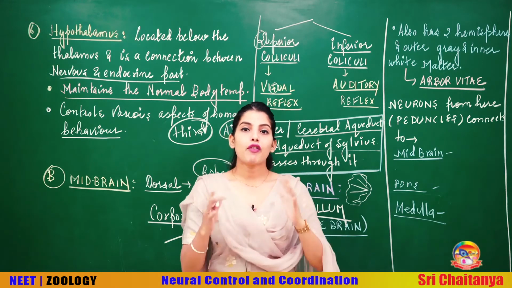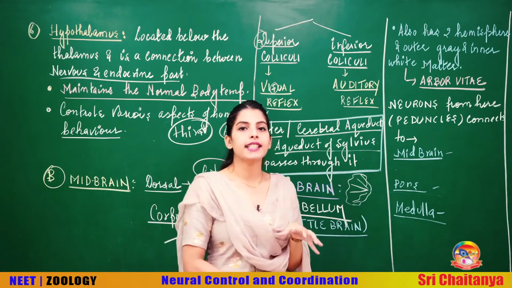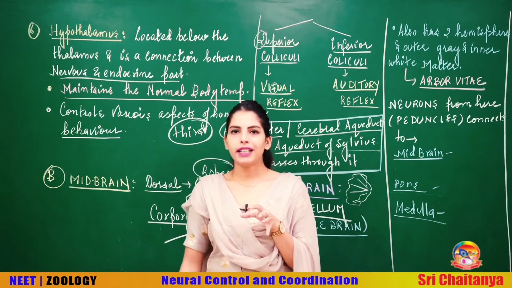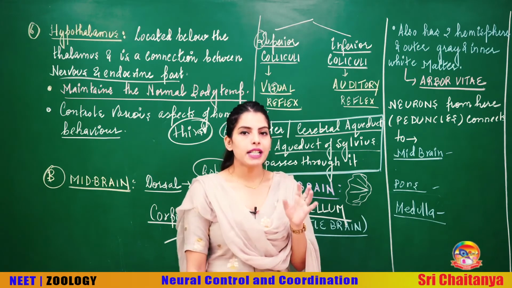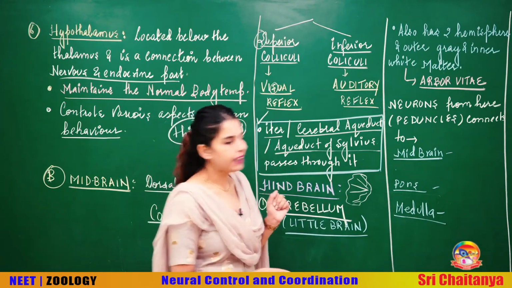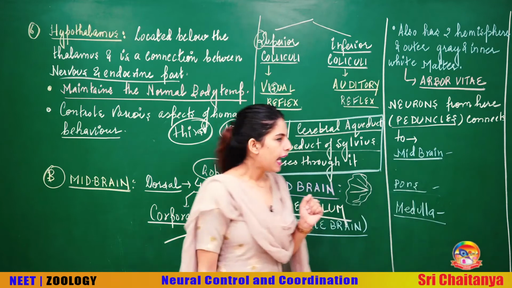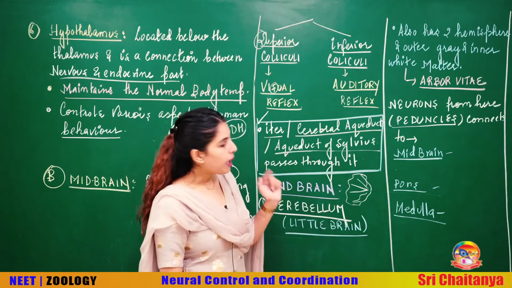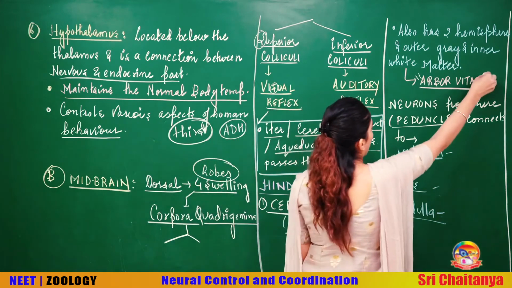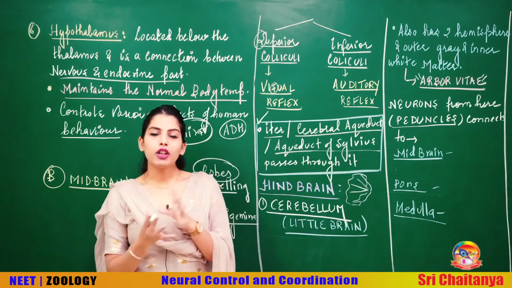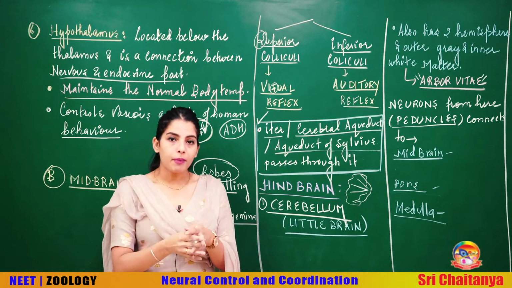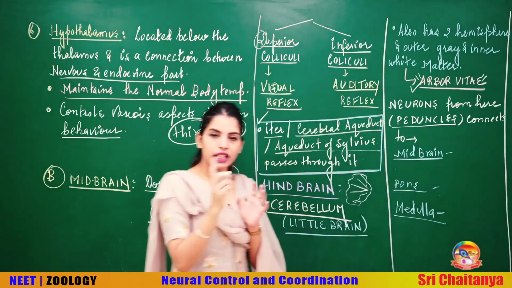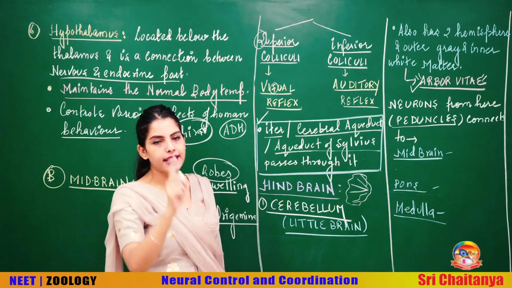Now there are several collections of neurons that connect the cerebellum with different regions of your brain, like the midbrain, the pons and the medulla. The neurons that pass from the cerebellum and connect the different parts of the brain are called peduncles. I will tell you the names of the ones which connect with the midbrain, pons and medulla. Before that, I have mentioned something called arbor vitae. Beta, the arrangement of the grey matter and white matter in the cerebellum gives a tree-like appearance, which is why it is called arbor vitae. So it is related to the arrangement of grey matter and white matter in the cerebellum.